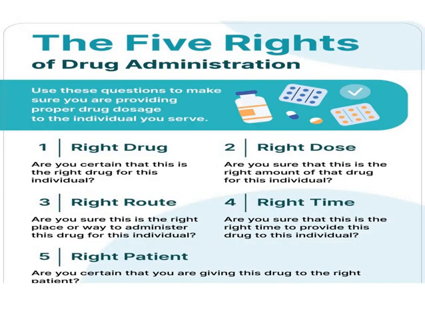You can see these are the 5 rights of drug administration you should know. First is the right drug. Are you certain that this is the right drug for this individual? You should always think about it because you are connected with the profession of pharmacy. So you have to think about whether the drug is right.